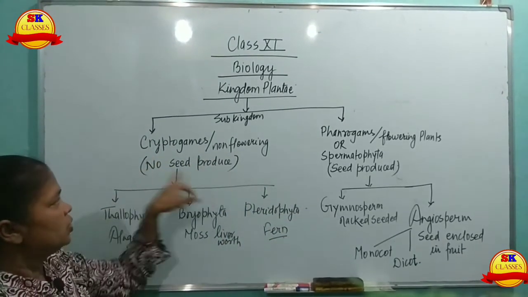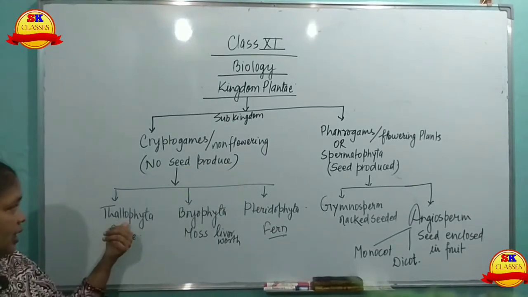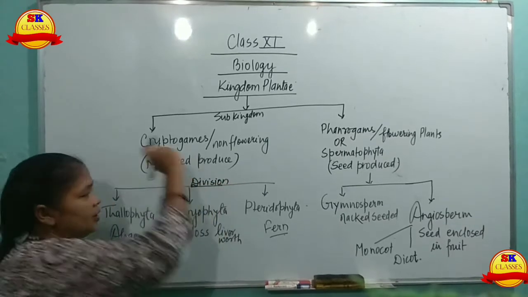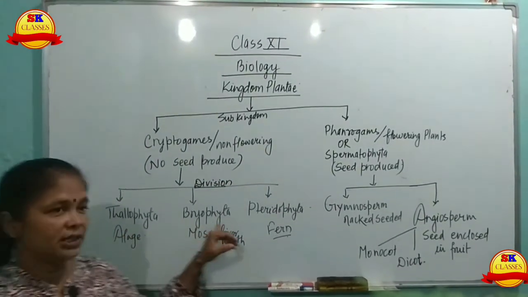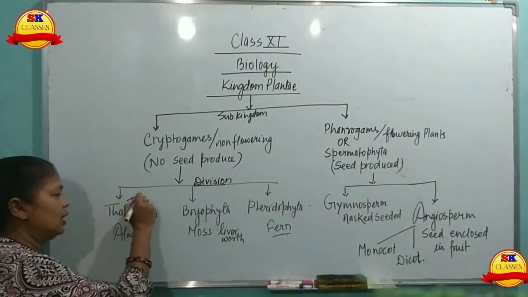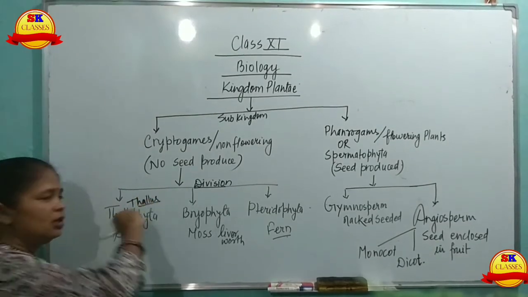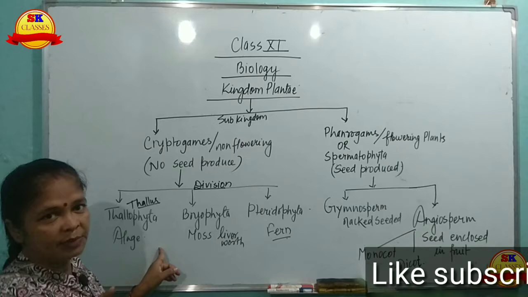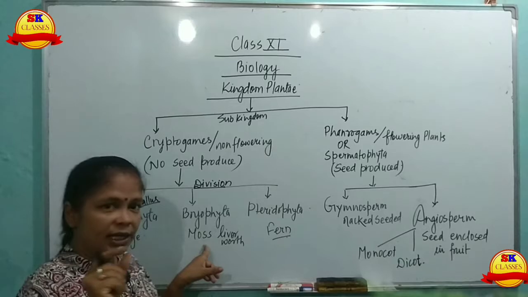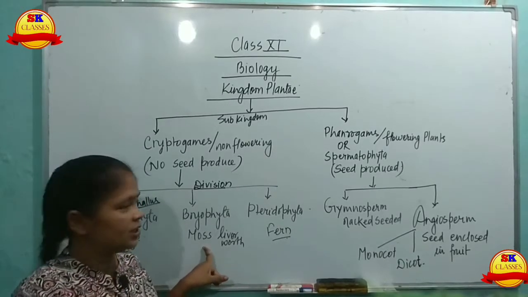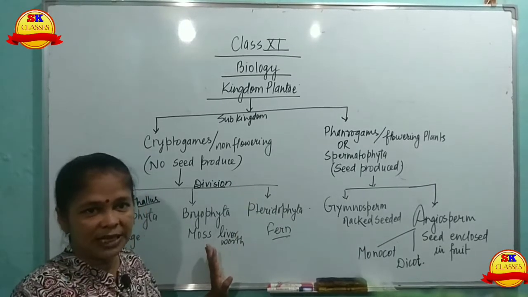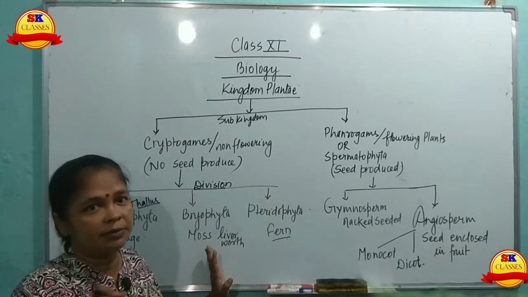Cryptogams produce no seed. There are three divisions in the cryptogams: Thallophyta, Bryophyta and Pteridophyta. Thallophyta have a thallus body. Thallus means the body cannot be differentiated into root, stem and leaf. In bryophytes the plant body is like moss, having root-like, stem-like and leaf-like structures. But in both conditions, the vascular system is absent. Xylem and phloem tissues are not well developed.